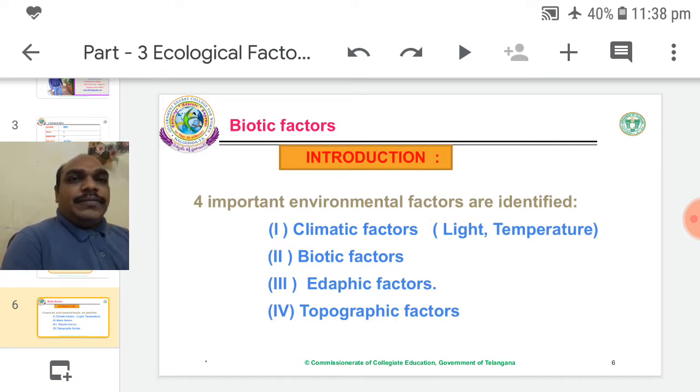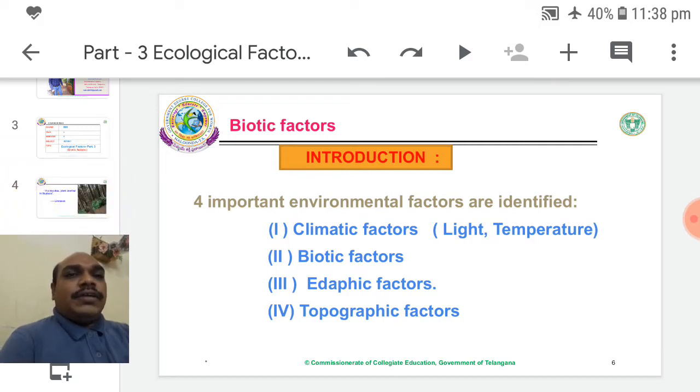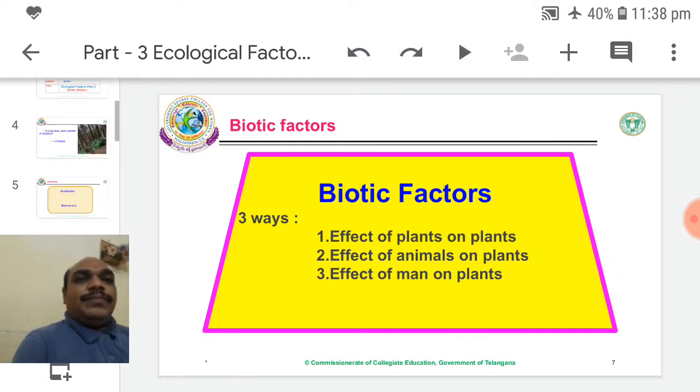Biotic factors: all the living organisms come under biotic factors. Edaphic factors means soil-related. It will be the next topic, the next lesson. Topographic factors: the surface of the land comes under topographic factors. Now we are going to the second topic, biotic factors.